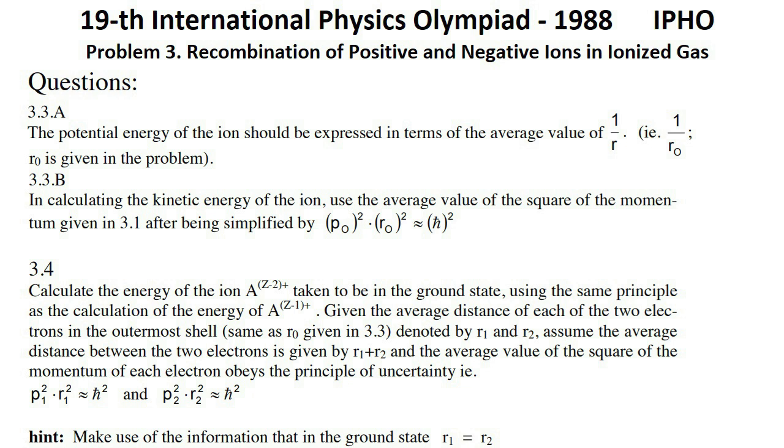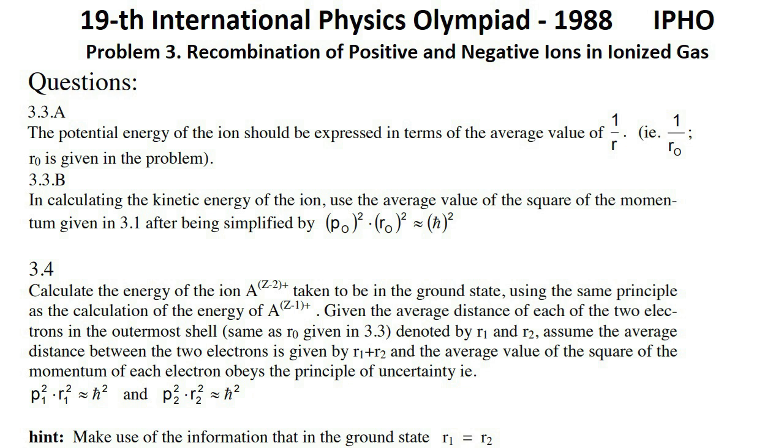Question 4. Calculate the energy of the ion A^(Z-2)+ taken to be in the ground state, using the same principle as the calculation of the energy of A^(Z-1)+. Given the average distance of each of the two electrons in the outermost shell, same as r0 given in 3.3, denoted by R1 and R2, assume the average distance between the two electrons is given by R1 plus R2,